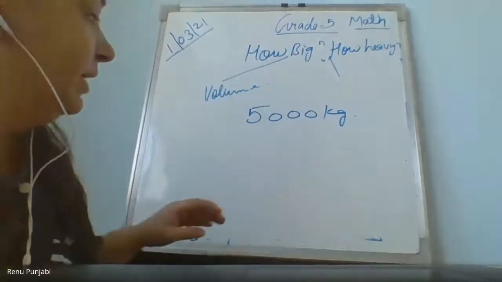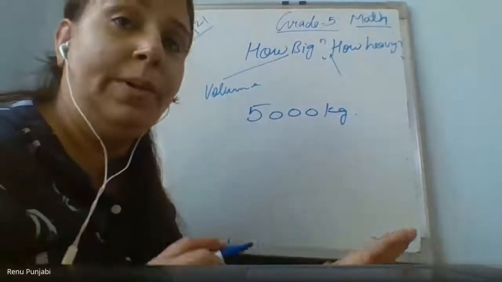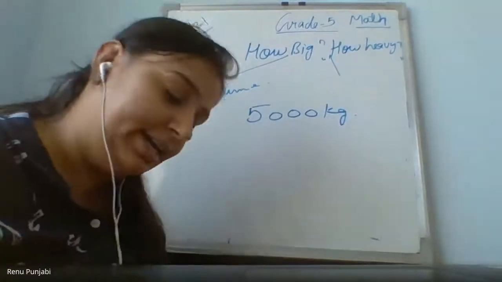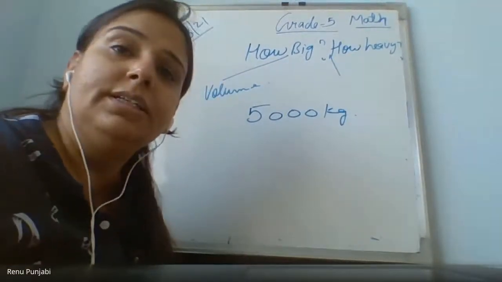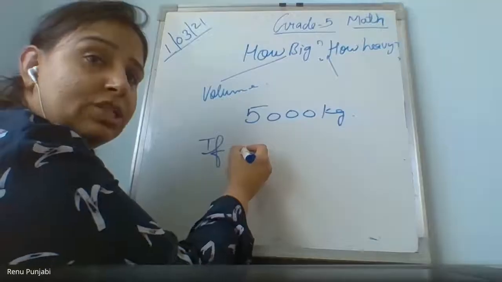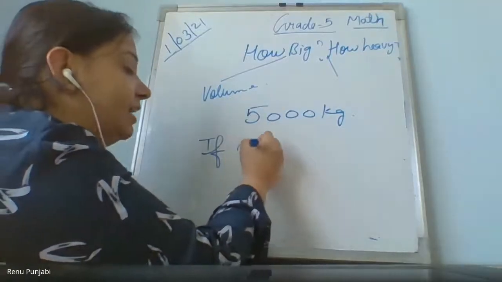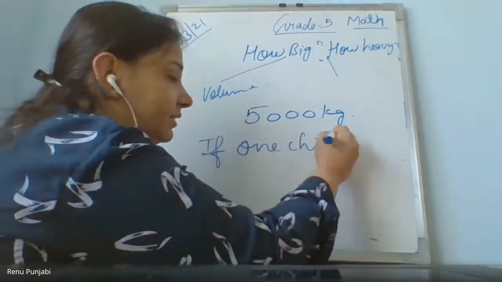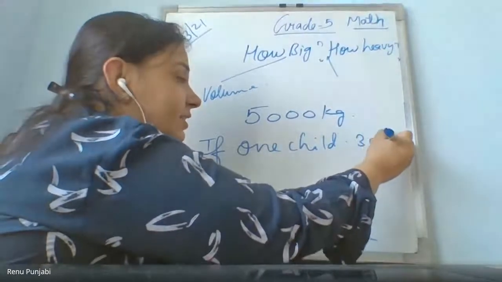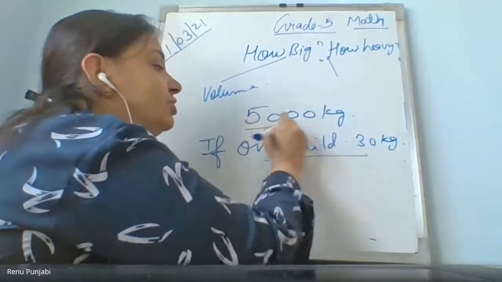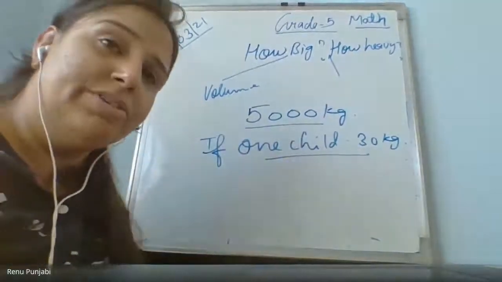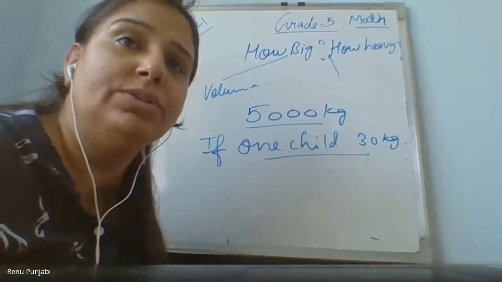For example, if one child's weight is 30 kg, then the 5,000 kg weight of the elephant is equal to how many children? How will you find out?